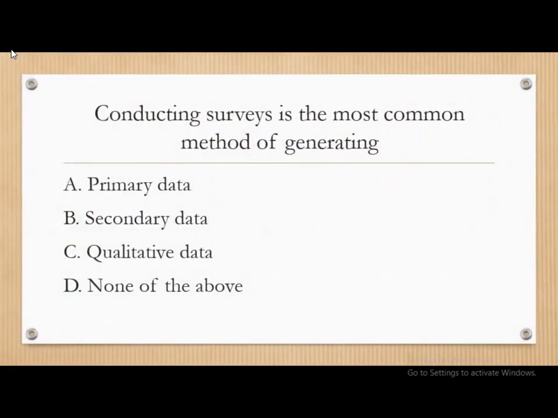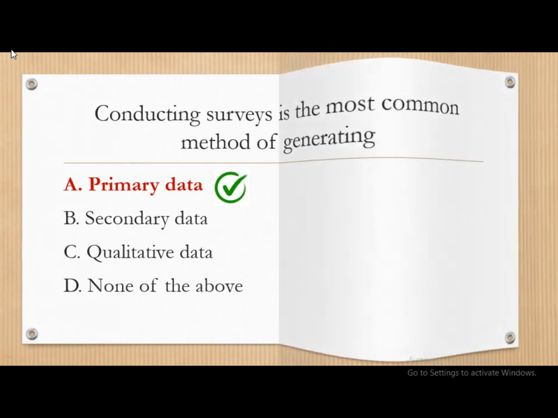Next question. Conducting surveys is the most common method of generating dash: primary data, secondary data, qualitative data, or none of the above. Simple question, and the answer is conducting a survey is the most common method of generating primary data. Here the investigator himself or herself is collecting the primary data through the survey.